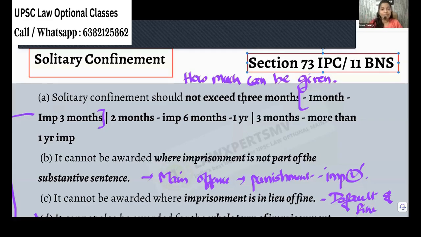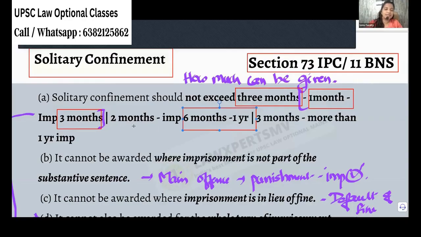So we can give a maximum of only 3 months as solitary confinement. This is not important, we are just understanding. For 3 months of imprisonment, you cannot give all 3 months as solitary confinement. Only 1 month you can give. If the imprisonment is from 6 months to 1 year, 2 months can be given as solitary confinement. If the imprisonment is more than 1 year, up to 10 years or life imprisonment, you can give a maximum of only 3 months of solitary confinement.